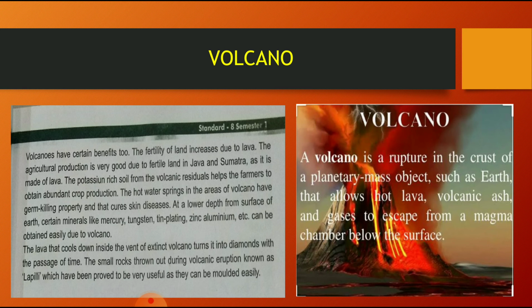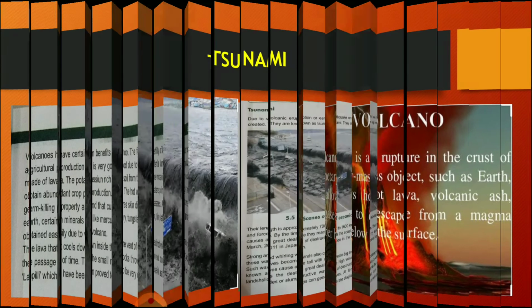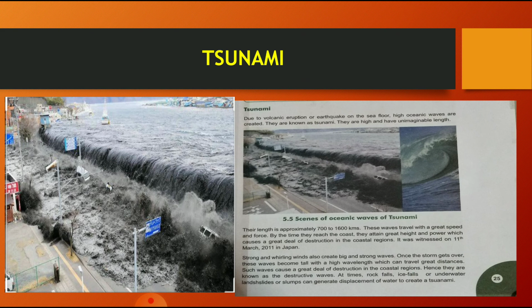Now we'll see another natural disaster, a very big disaster, that is tsunami. When the name of tsunami comes, we are frightened, because it is total destruction through water. Total destruction through water, right? We'll just see what we mean by tsunami. It is due to a volcanic eruption or earthquake on the sea floor.